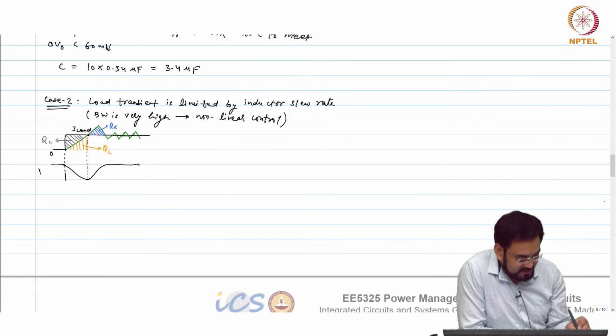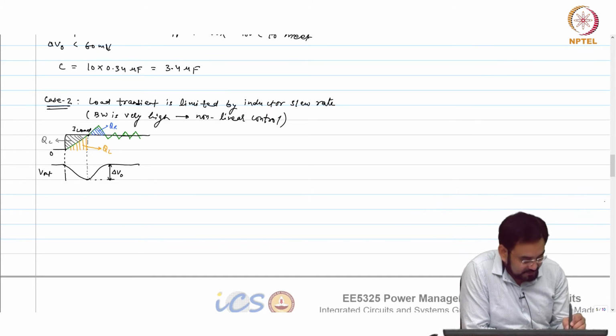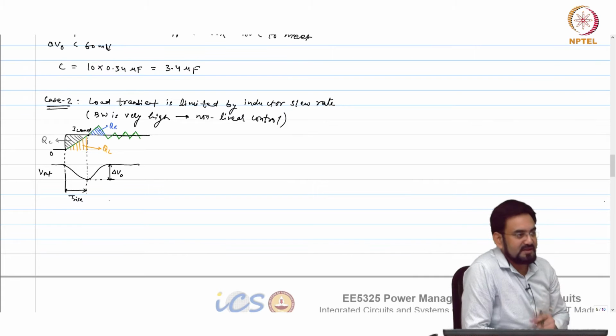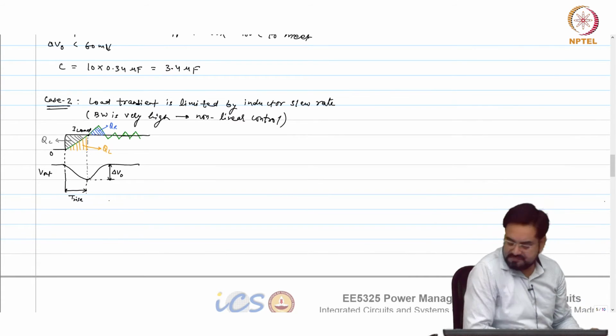This is your V out, okay. And let us say this is your T rise, which means the rise time of the inductor until this crossover point, okay.